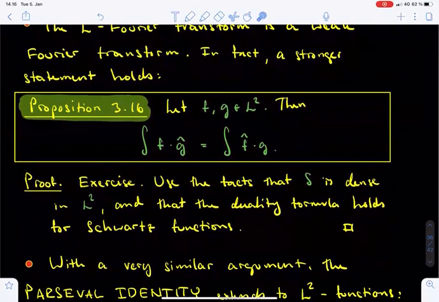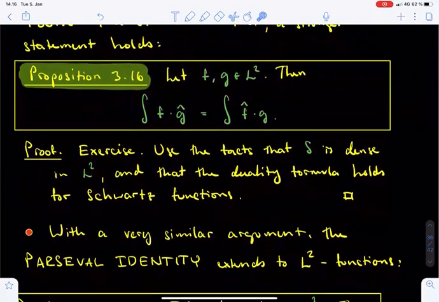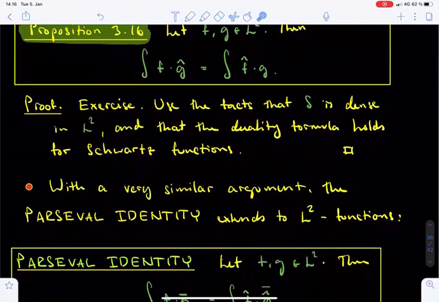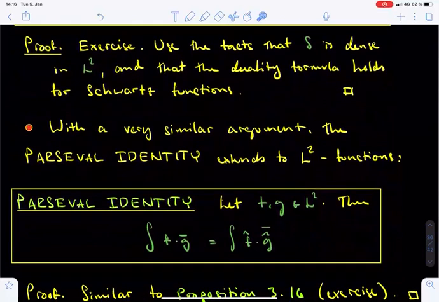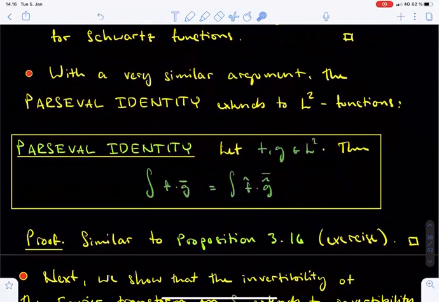As a hint, use the definition of the L2 Fourier transform and the fact that the formula holds for Schwarz functions. By essentially the same argument, one can also show that the Parseval identity extends from Schwarz functions to L2 functions. Namely, if f and g are L2 functions, then the integral of f times the complex conjugate of g equals the integral of the L2 Fourier transform of f times the complex conjugate of the L2 Fourier transform of g.